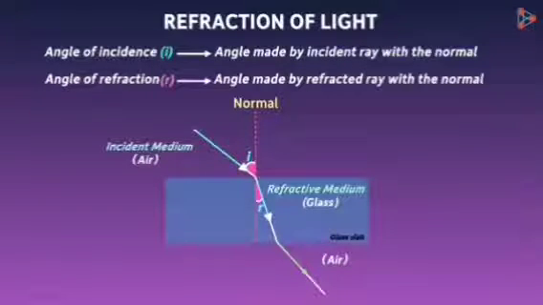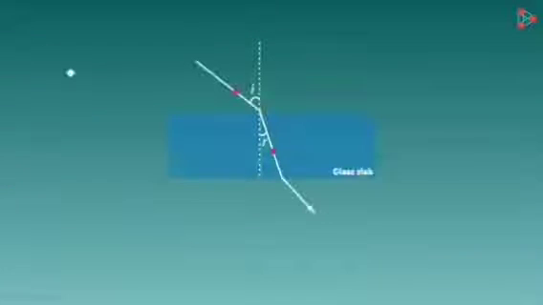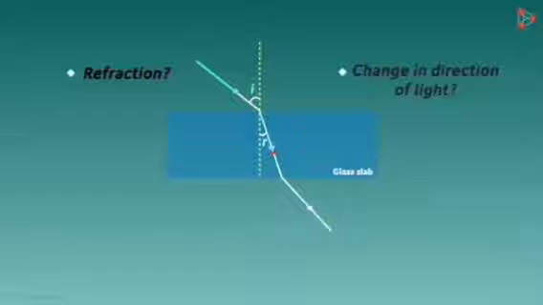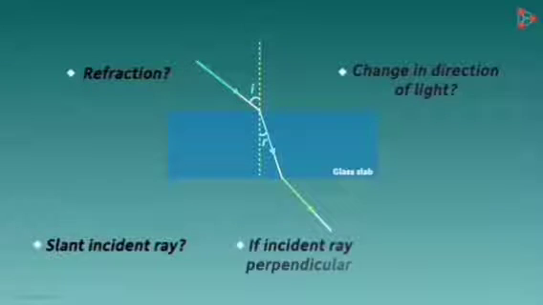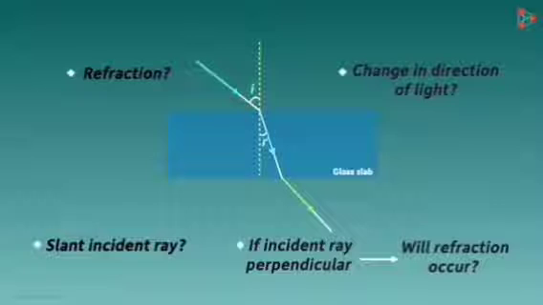Now there might be various questions that you have. Why does refraction occur? Why does light change its direction after entering another medium at an angle? Why does incident light have to be slant in order to change its direction? Can refraction occur if the light enters perpendicular to the surface? We will answer all these questions in the coming videos.